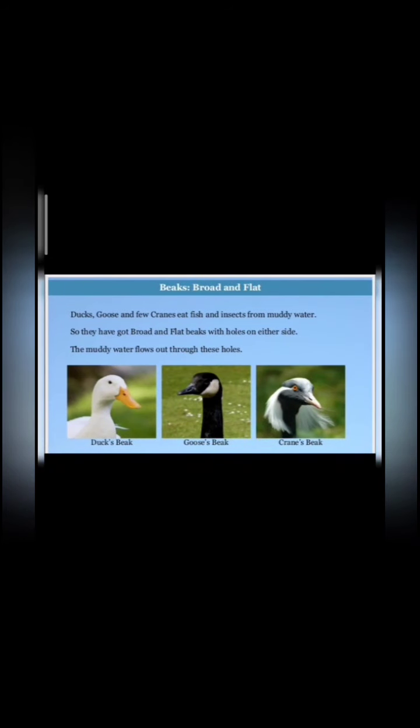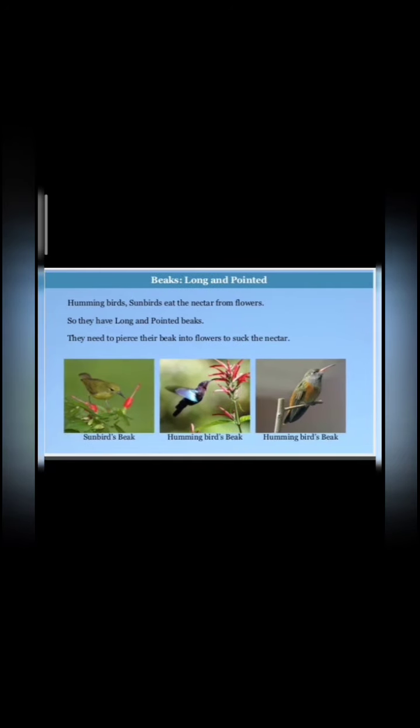Beaks: broad and flat type of beaks. Ducks, geese and a few cranes eat fish and insects from muddy water. So they have broad and flat beaks with holes on either side. The muddy water flows out through these holes.